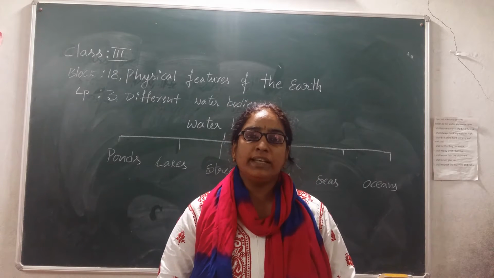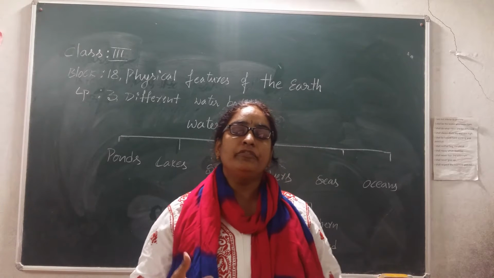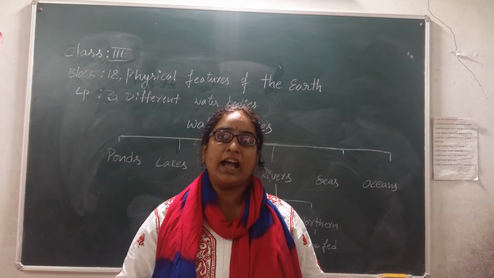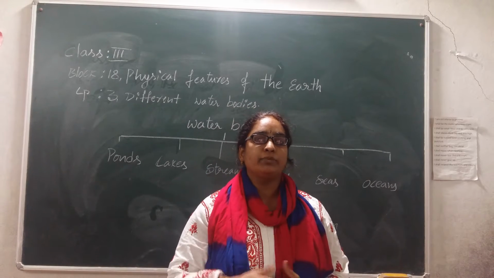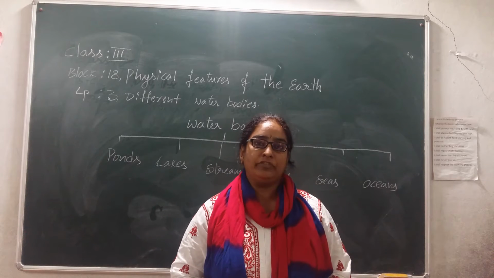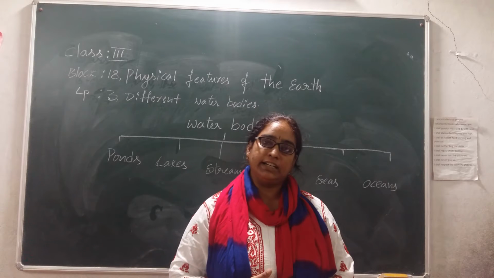So in LP1, LP2 we have discussed what exactly physical features are. Different shapes of the surface of the earth we call physical features, and in physical features we have two types. One is land physical features and another one is water physical features. These two make the physical features of earth, right?